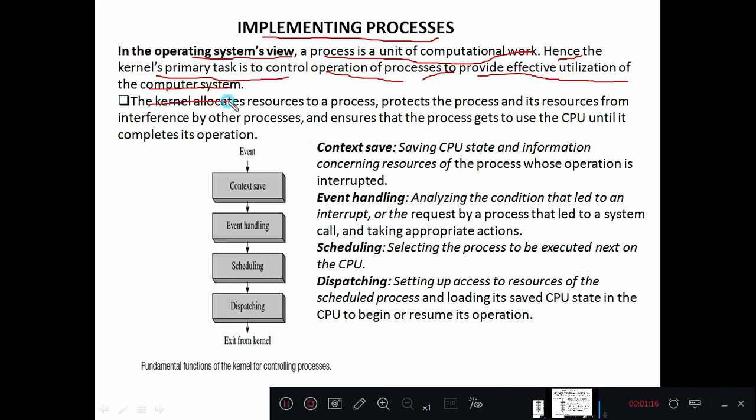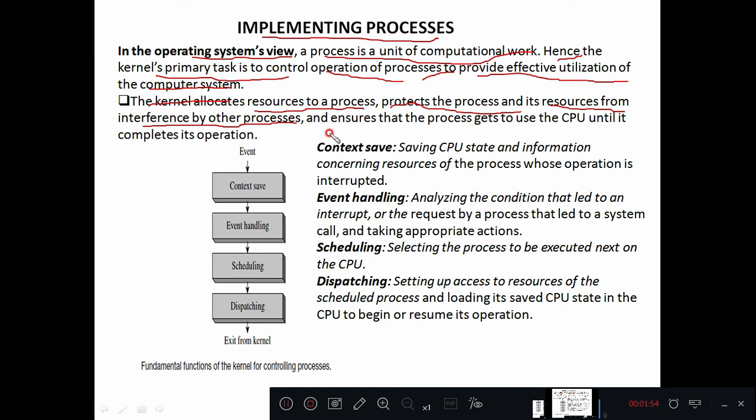Next, the kernel allocates resources to a process. This we know. It also protects the process and its resources from interference by other processes. Once resources are allocated to one process, they will not be shared with other processes, unless they are the parent process. Parent process resources can be shared with the child process, because the operating system will not allocate resources to the child process; resources are allocated to the parent process and the child process makes use of them.